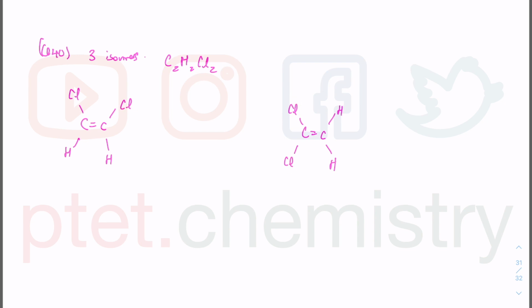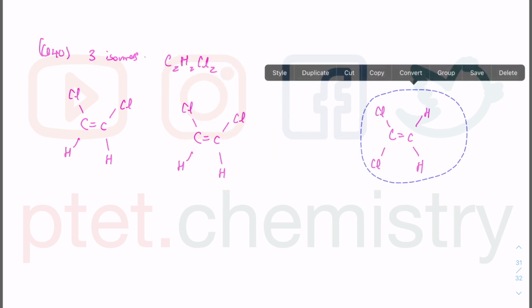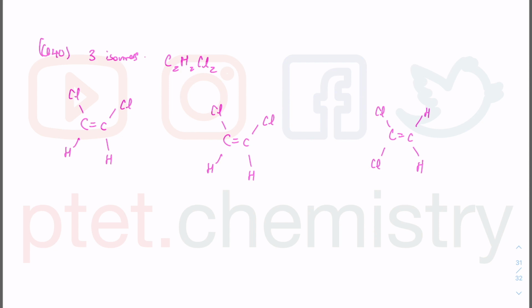When the chlorine are on different carbon, I could also get cis and trans. So obviously, you can appreciate that when the chlorine are on the same side, it's cis. When the chlorine are on opposite sides, which is what I'm drawing right now, this is the trans isomer. This is chlorine and chlorine on the same side of the carbon-carbon double bond. This is cis. And this one has no cis or trans because you have 2 atoms or groups that are exactly the same on the same carbon of the carbon-carbon double bond. So what sequence can we be looking at?